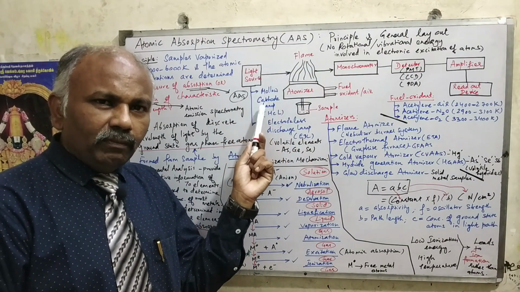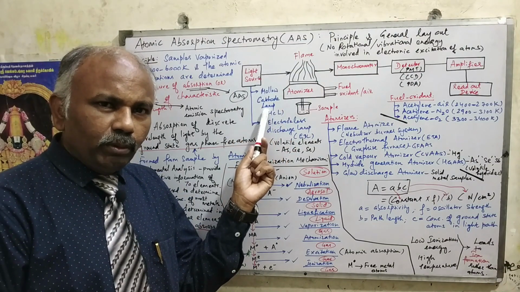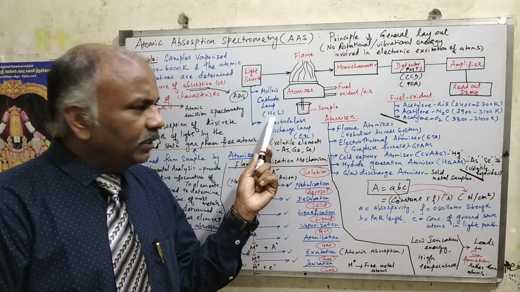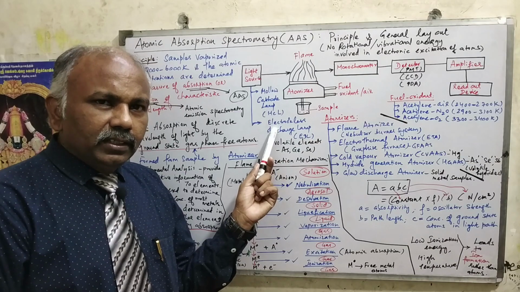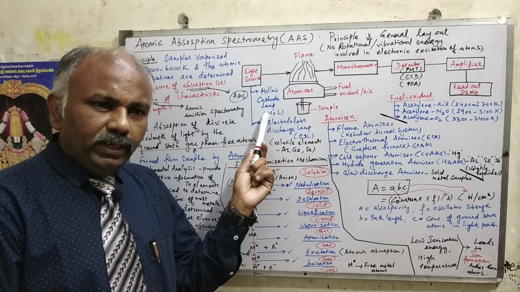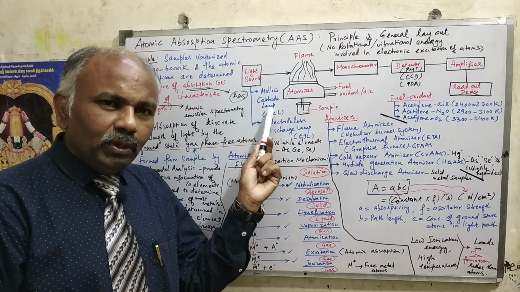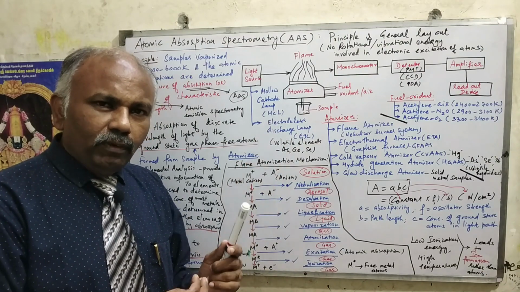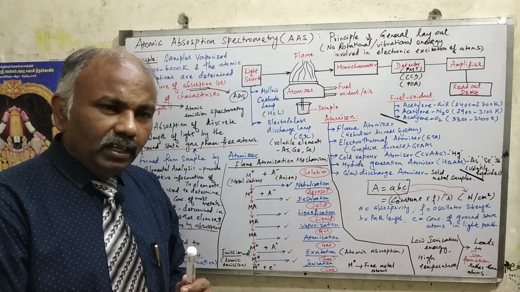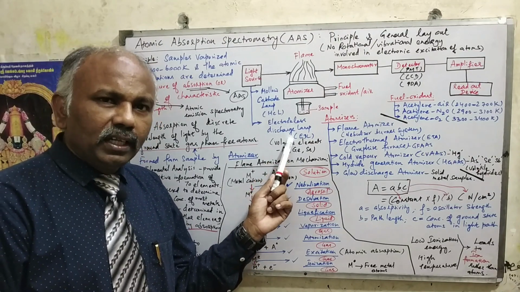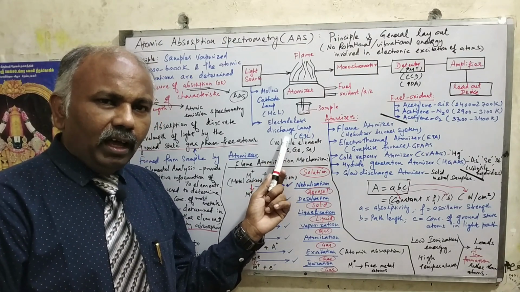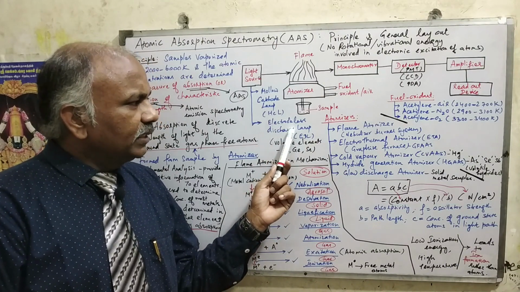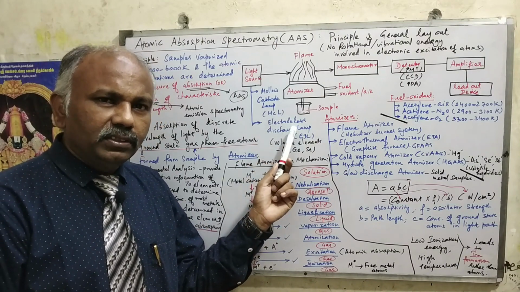Basically there are two types of light source we are using in atomic absorption spectrometer. One is the hollow cathode lamp. Another one is the electrode-less discharge lamp, right? Most of the time, for every individual element we are using an individual hollow cathode lamp. For certain elements that are present in the form of volatile elements, like arsenic, germanium, selenium, we are using only the electrode-less discharge lamp.